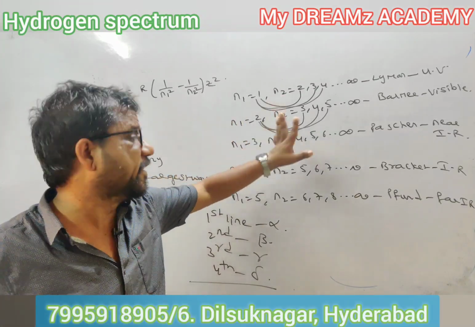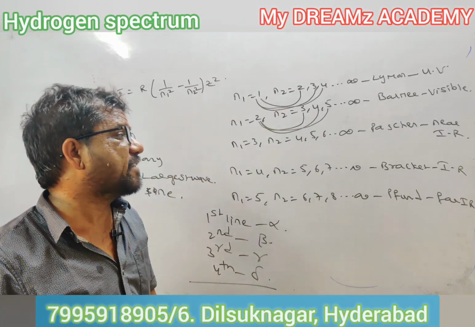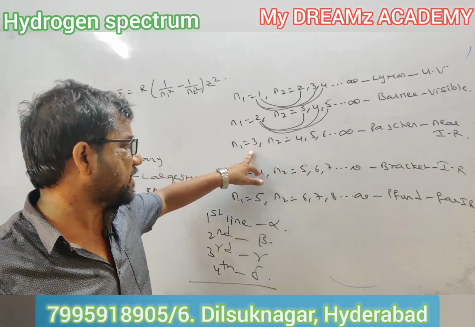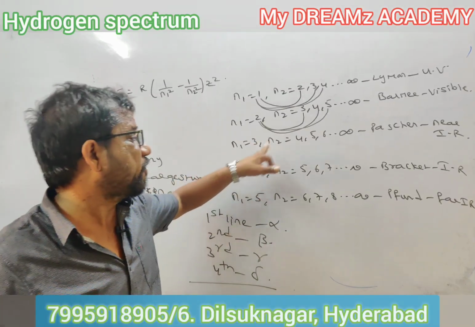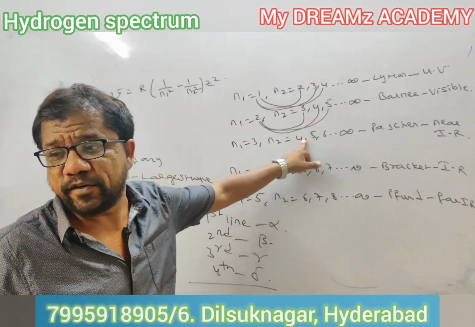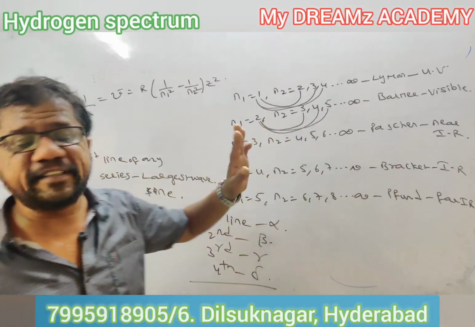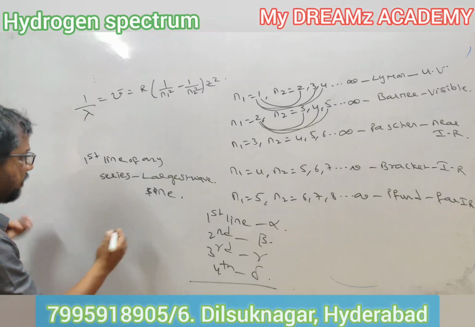If you are supposed to calculate the largest wavelength of Paschen series, Paschen series, so n1 is equal to 3. So largest means first line. So n2 is equal to what now? 4. So this is how you will calculate the largest wavelength.